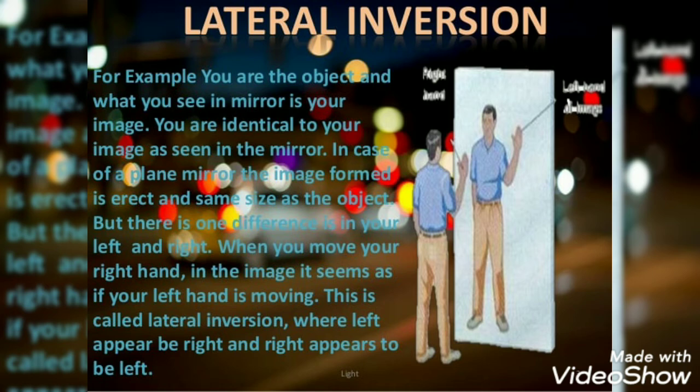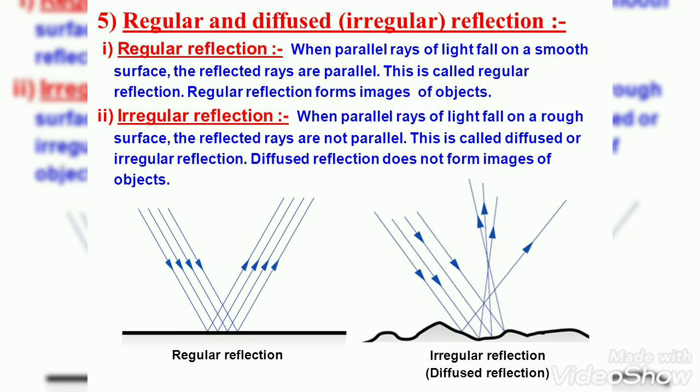Okay, then we have other kinds of reflection: regular reflection and diffused reflection. Regular reflection is when a parallel ray of light falls on a smooth surface and the reflected rays are parallel. This is called regular reflection. Irregular reflection is when a parallel ray of light falls on a rough surface and the reflected rays are not parallel. This is called irregular reflection or diffused reflection.